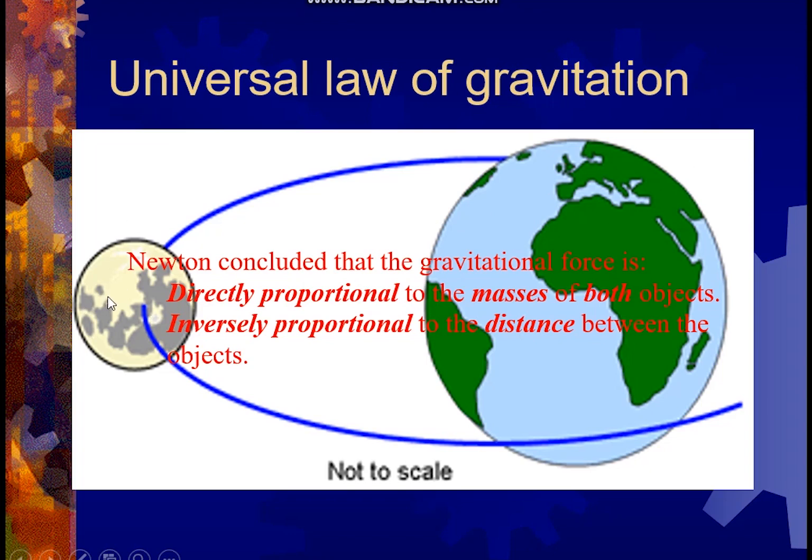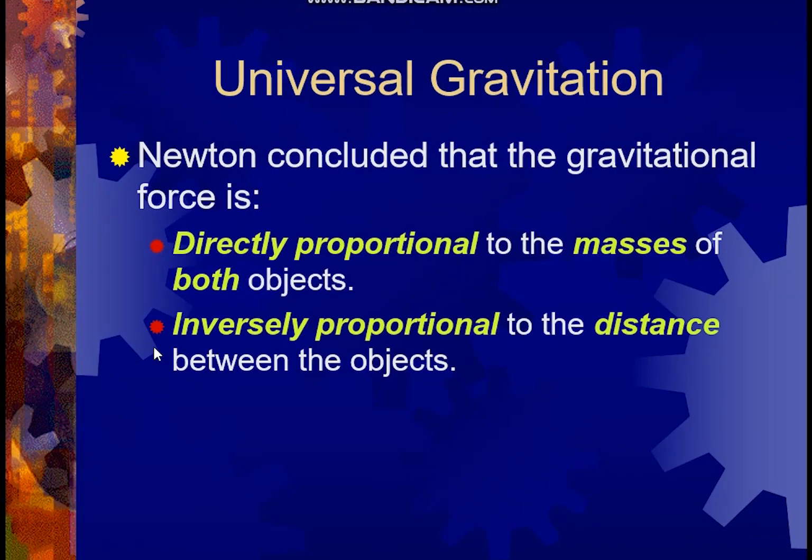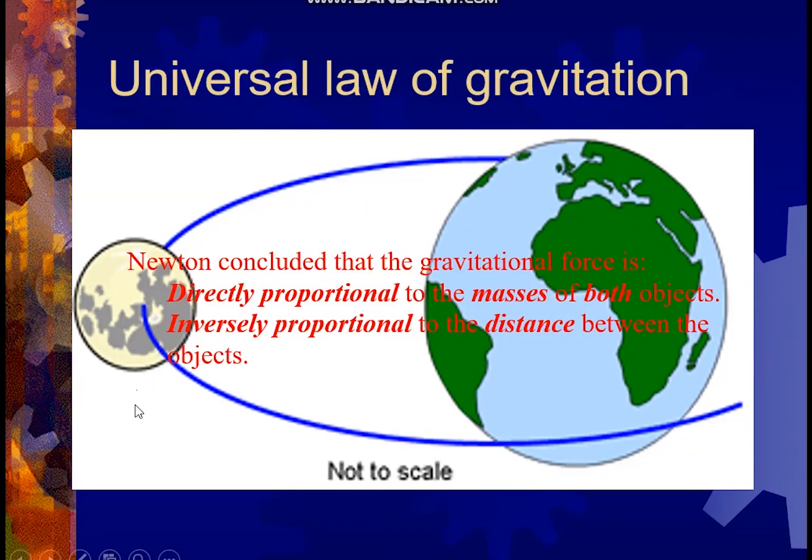Let's say instead of the Earth and Moon, you have smaller objects like tennis balls at a similar distance to that of the Moon and Earth. Then the gravitational force between two tennis balls is much smaller than that of the Moon and Earth.